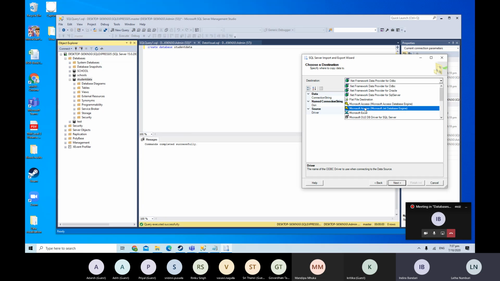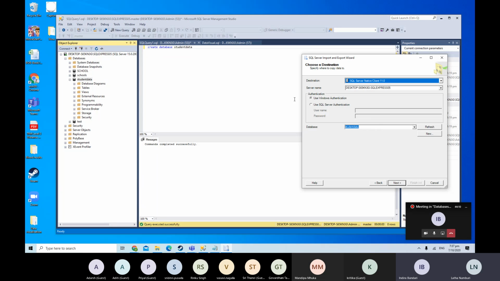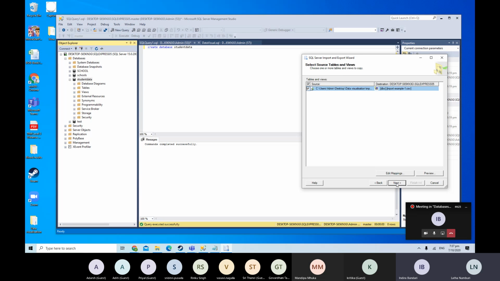Come down. Yeah, SQL Server native client. Yeah, that's what you need to choose. And wait. Use Windows authentication. That's okay. And the database is student data. Yeah, that should be okay. And go next. Now here, can you change the table name here?